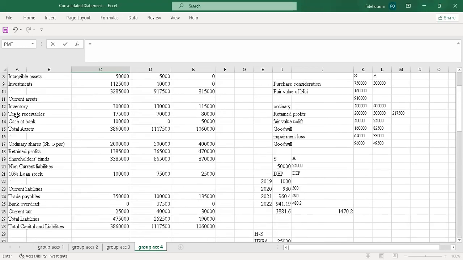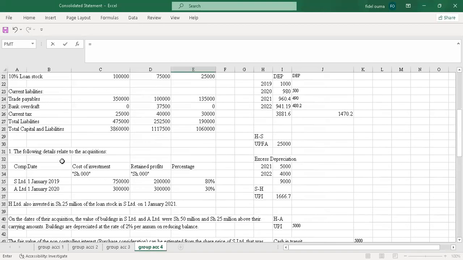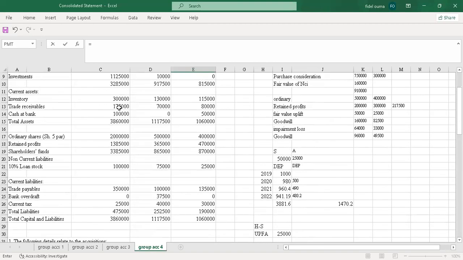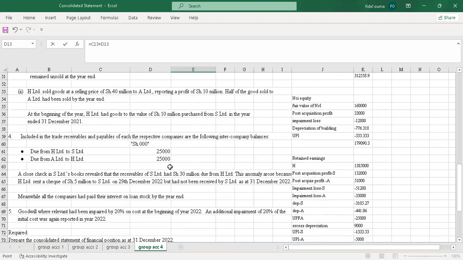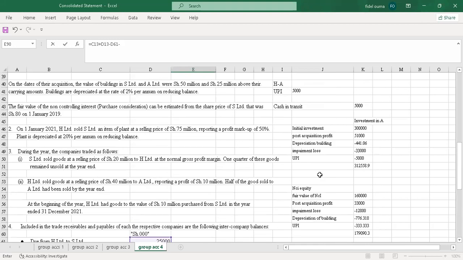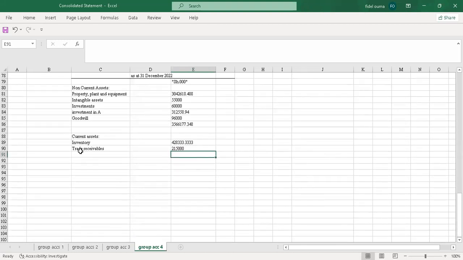Then I'll go to the next one. It is trade receivables. I'll consolidate this plus this. But there were intergroup balances. We are told it was 25,000. So I'll subtract the 25,000. Then I'll also subtract the cash in transit, which is 5,000. I'll also subtract this cash in transit from receivables.